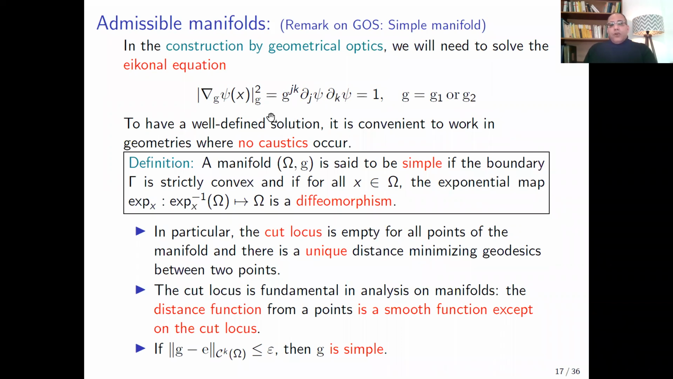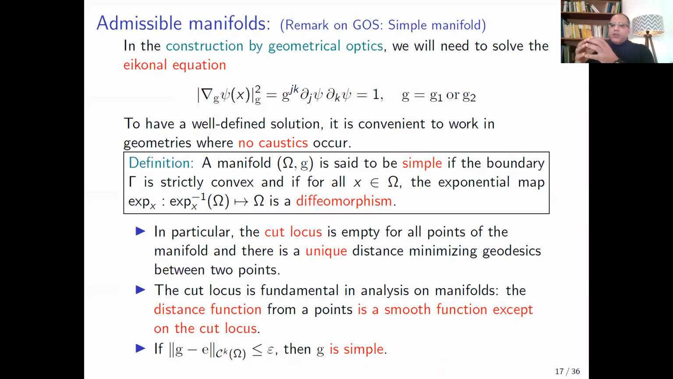In order to solve this nonlinear equation globally, we need to work in a simple manifold. A manifold (omega, G) is said to be simple if the boundary is strictly convex in terms of the second fundamental form, and the exponential map is a global diffeomorphism. Of course, the exponential map is already a local diffeomorphism, but here we need the exponential map to be a global diffeomorphism. So the advantage of working in this geometry is that the cut locus is empty for any point.